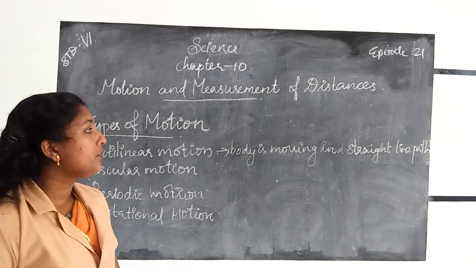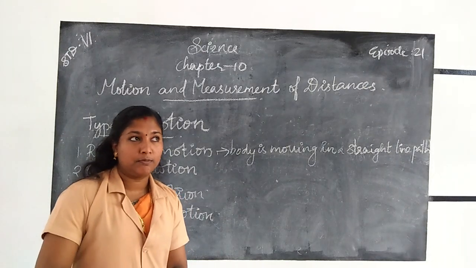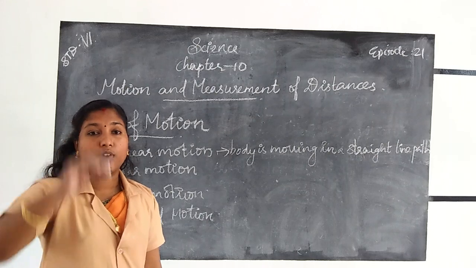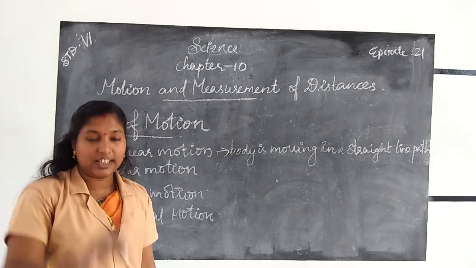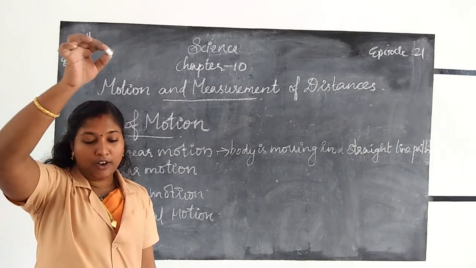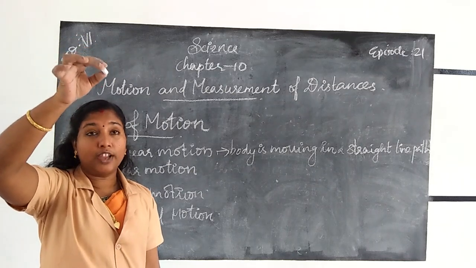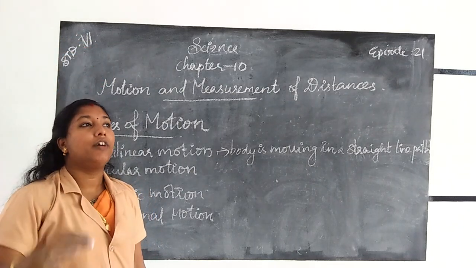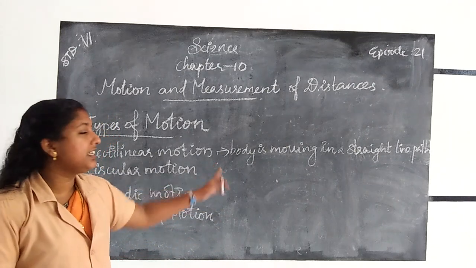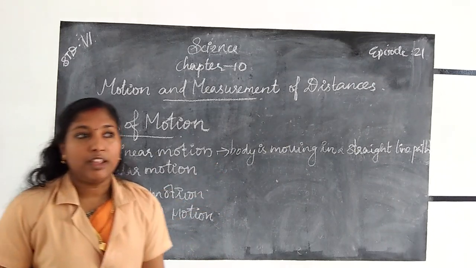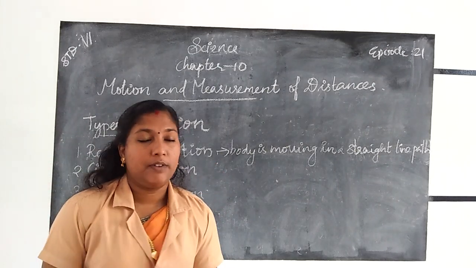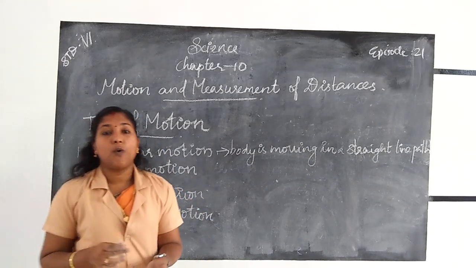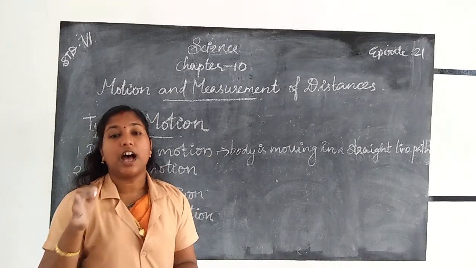For example, falling. If we put down a coin from a height towards the ground, then the movement of the coin falling from a building or a height is an example for rectilinear motion. Then for another example, we can say a car moving on a straight road.